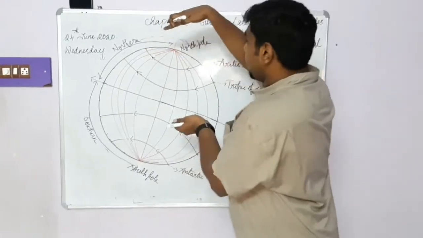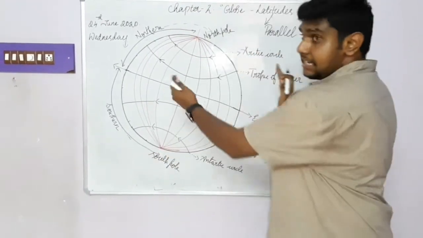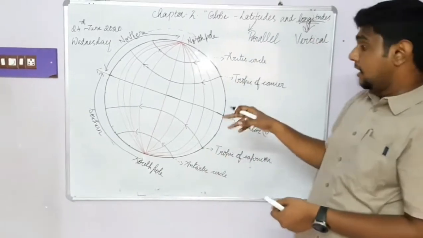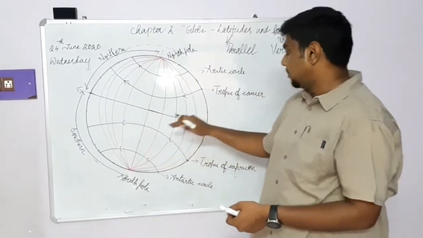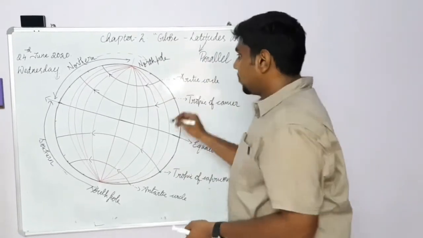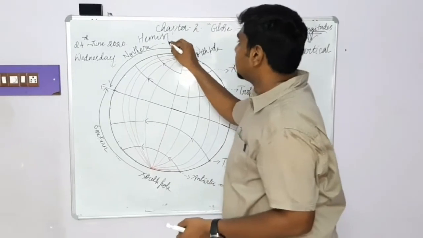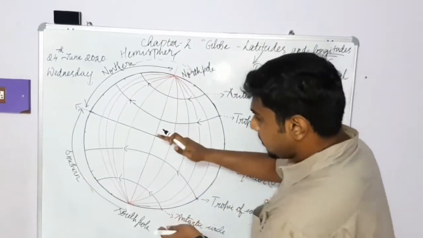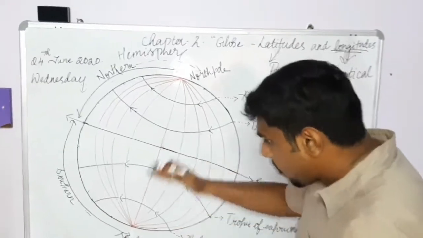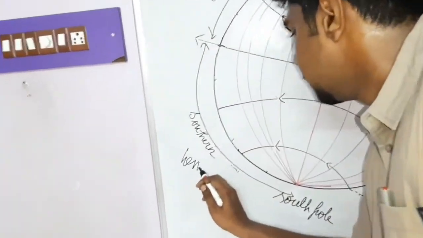Our earth is flat at the top and bottom and bulging in the middle. Likewise, the equator divides the earth into two hemispheres. The upper part is called the northern hemisphere, which is at the north. The hemispherical part which is below the equator is called the southern hemisphere.